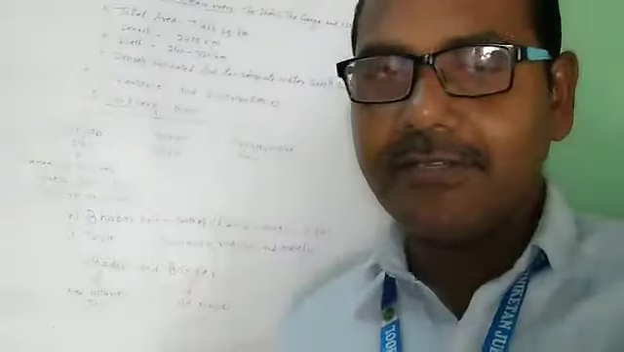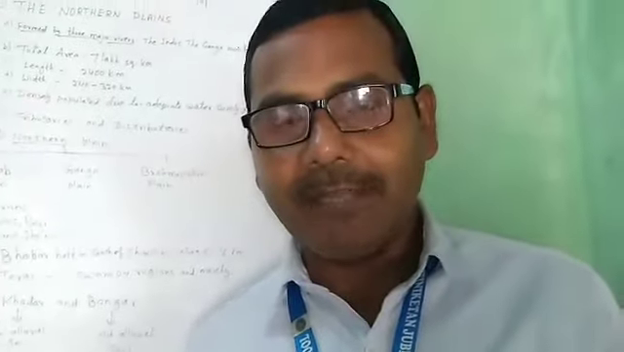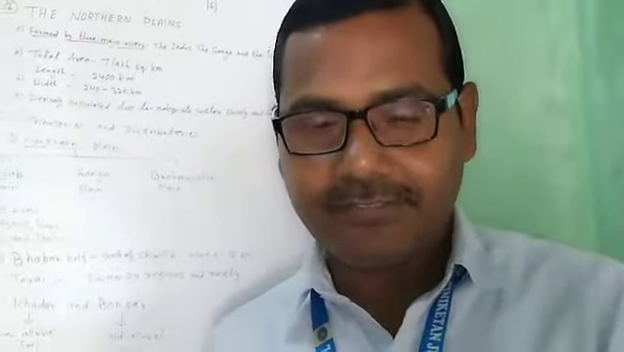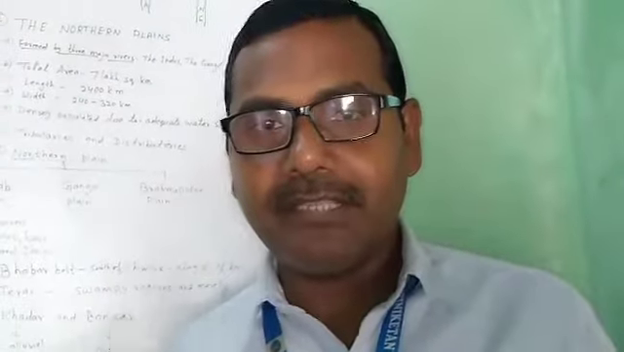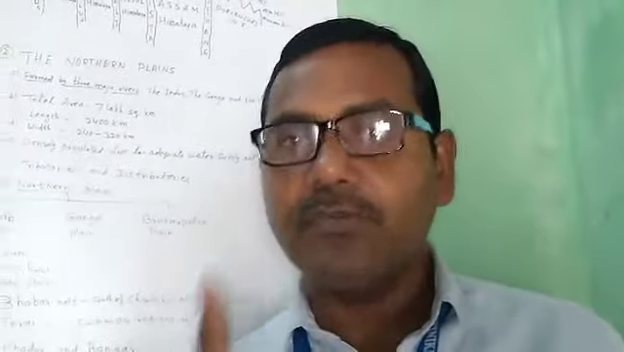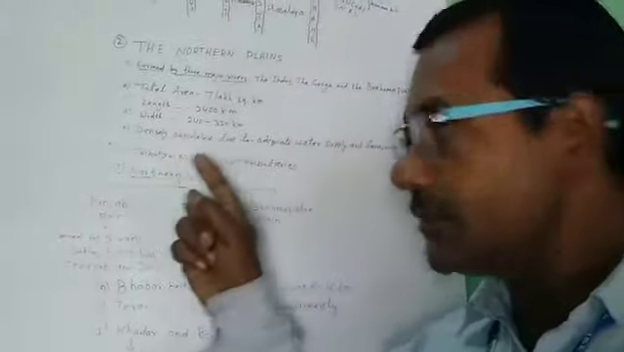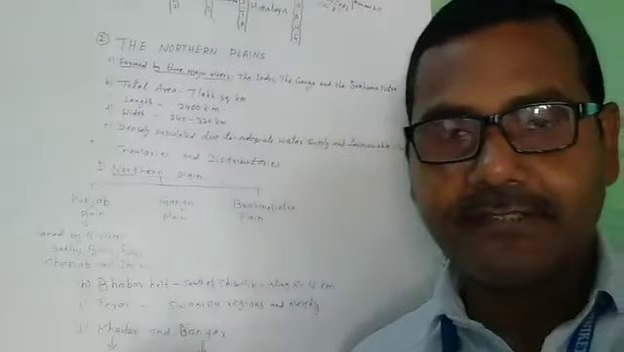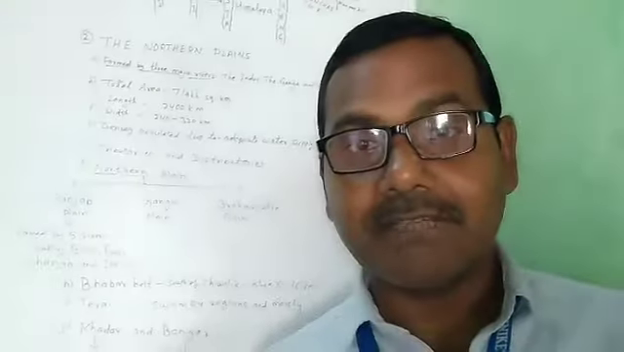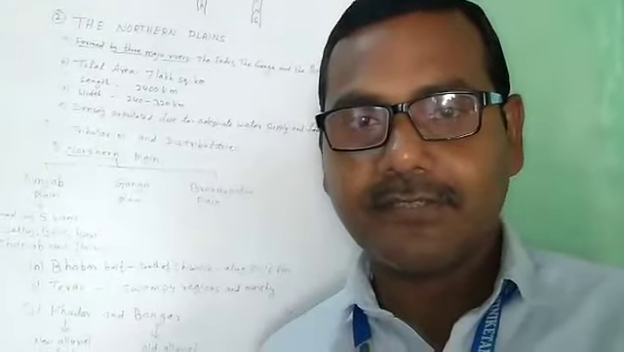And the next one is the tributary. Tributary means when many small rivers join and make a single unit. Okay, when many small rivers get together and make a single river, those are called tributaries.